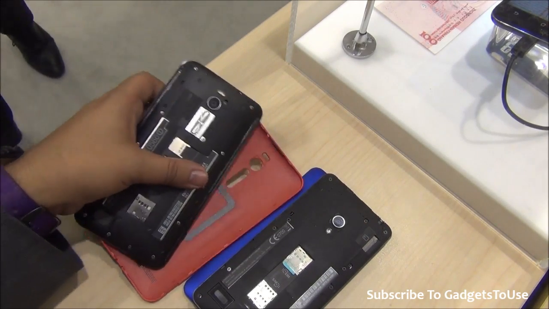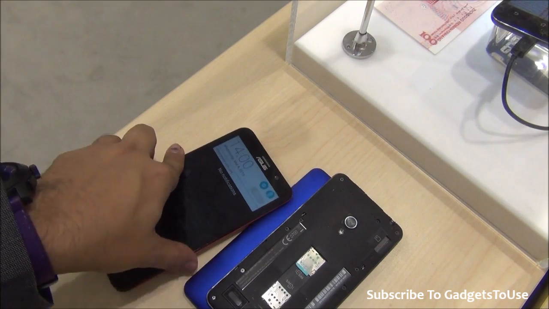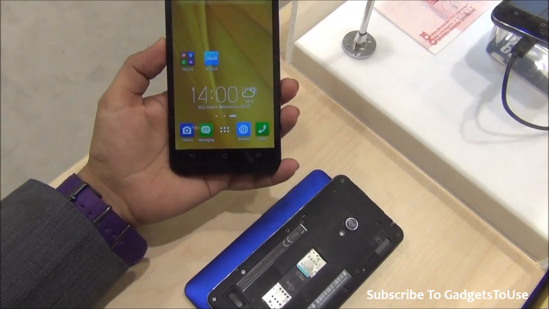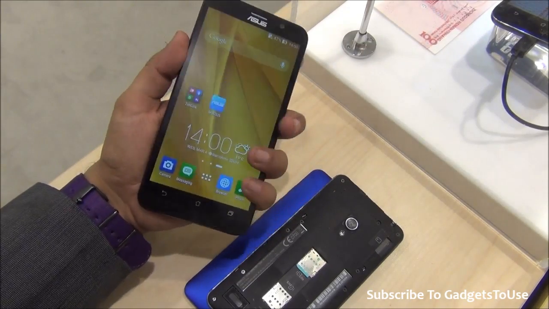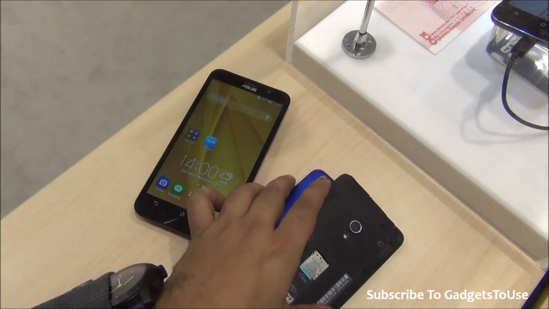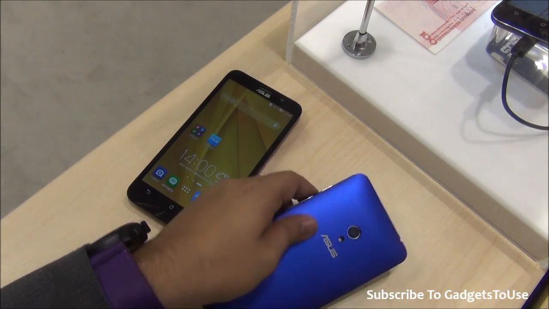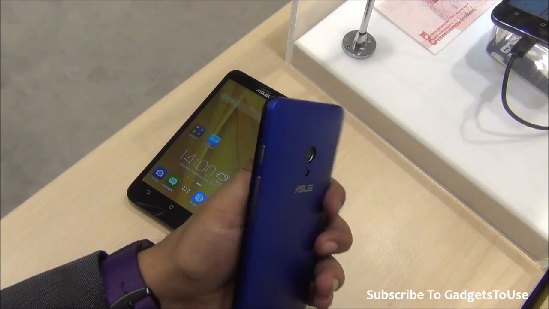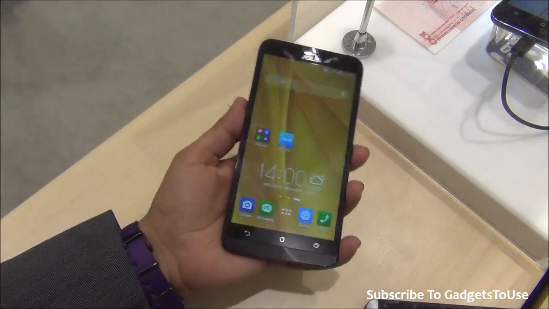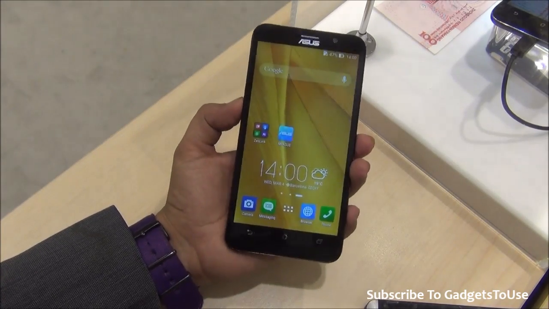Talking about other things, we do have very good hardware specifications on the Asus Zenfone 2, which makes it a very good upgrade, and which includes the latest Intel Z3580 processor. This device is going to come in two configurations. One of them will have a 1.8 gigahertz quad-core processor inside. The other one will have a 2.3 gigahertz quad-core processor inside. So the Asus Zenfone 2 will come with two processors, one 1.8 gigahertz and the other 2.3 gigahertz.